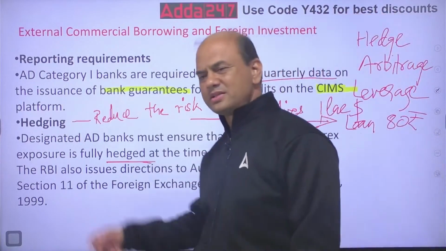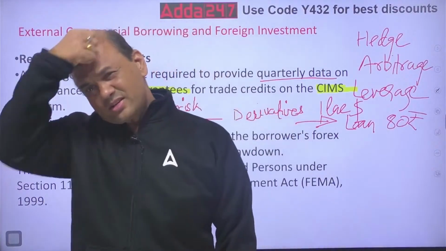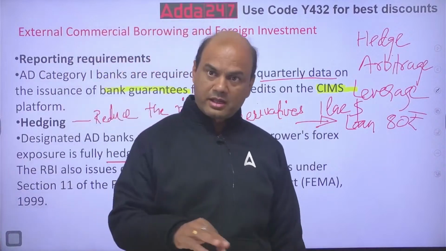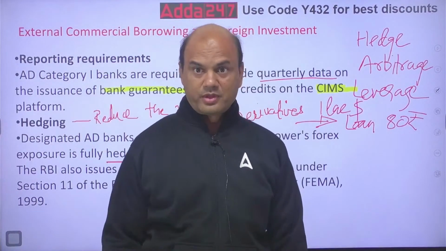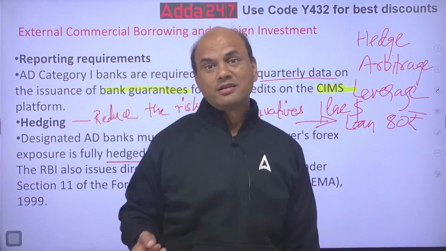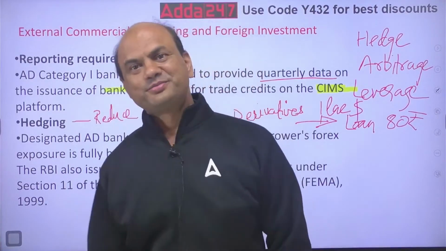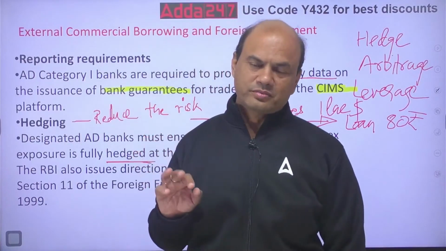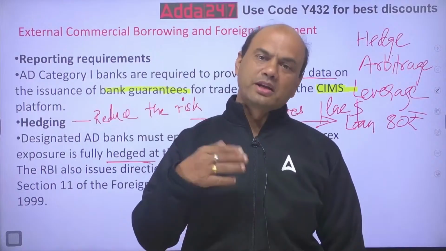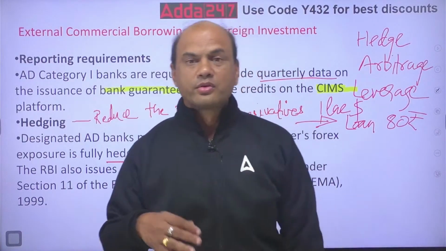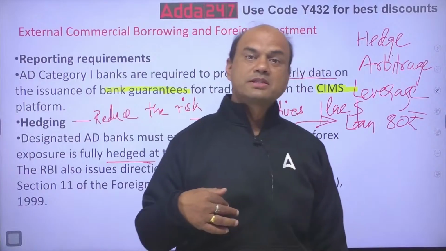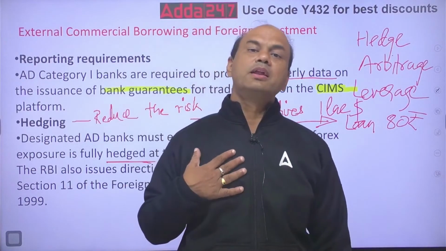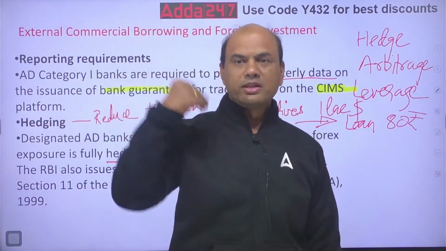Now, what happens? In the next 2 months, the dollar rate shoots up from 80 to 120. What does it mean? Am I in loss or profit? Think of it. I had taken $1 lakh at 80 rupees. I converted this $1 lakh at 80. So I've got 80 into 1 lakh, 80 lakh rupees. I am right now having 80 lakh rupees. I have got 80 lakh rupees from you only.